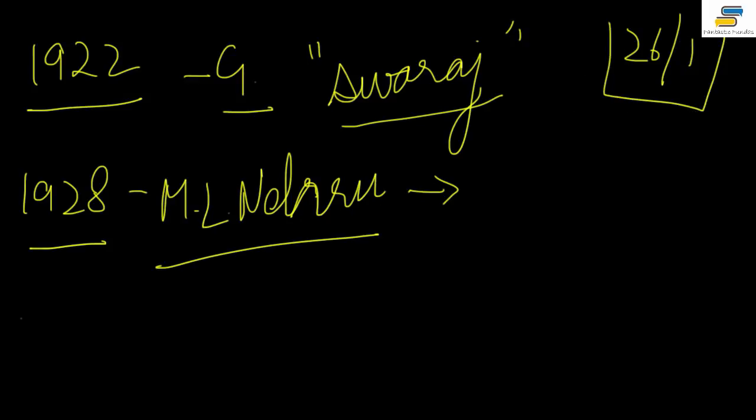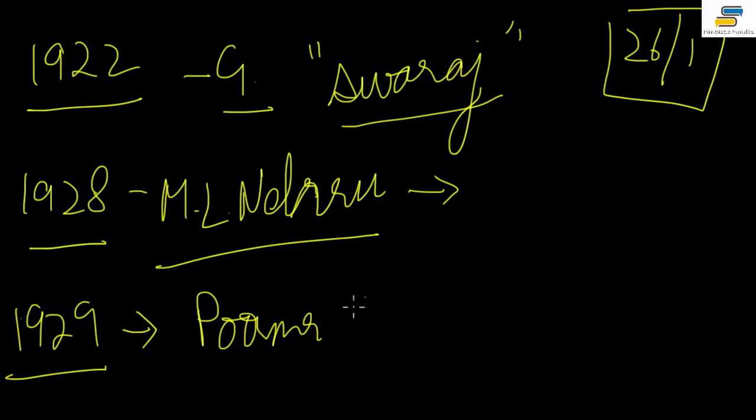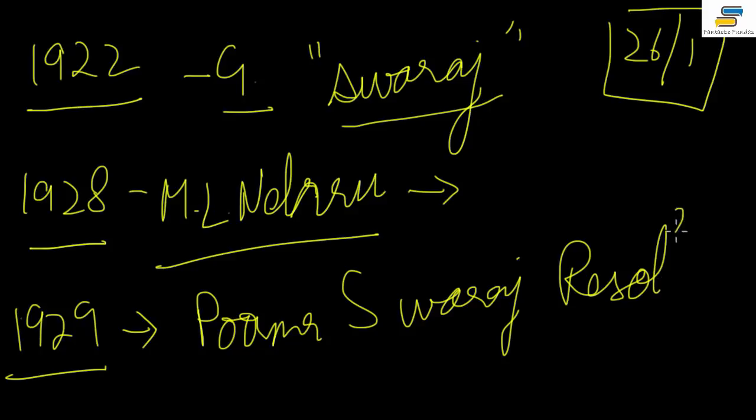Now why this 26 January only? Why not 25 January or any random date? Because I am just coming to that. This was in 1928. Then came 1929. In this 1929 session, the Purna Swaraj, complete Swaraj, resolution was passed by the Congress, demanding complete independence, right?